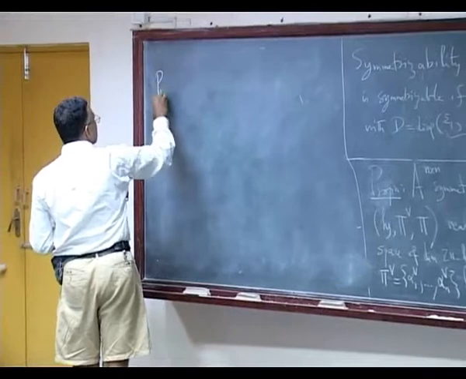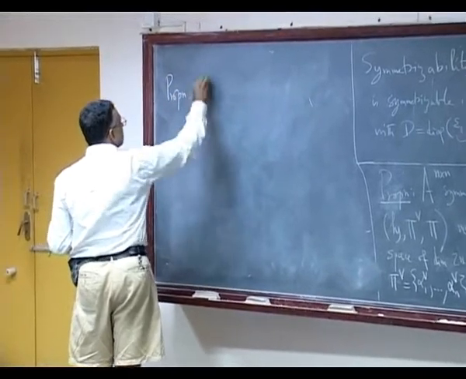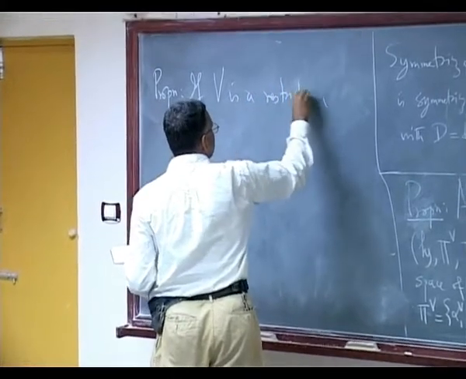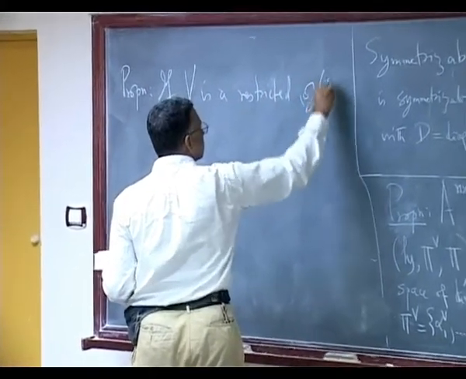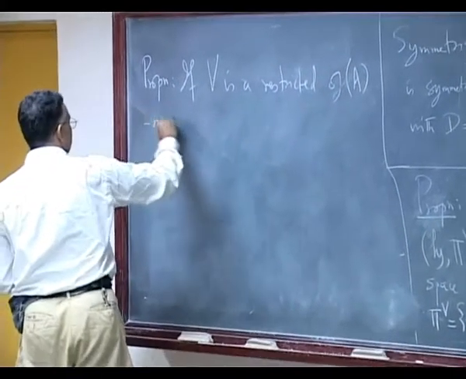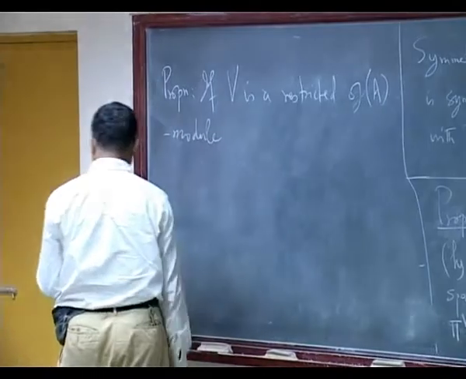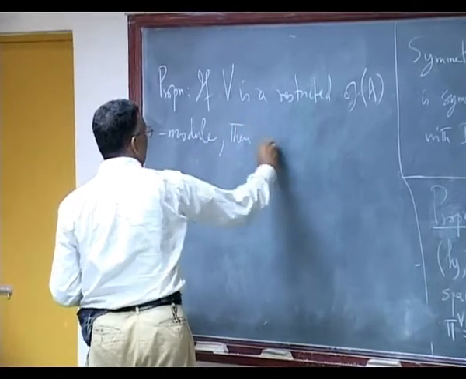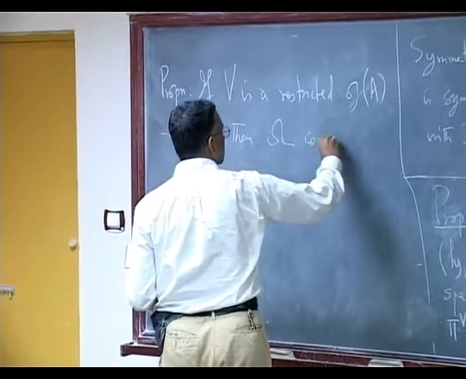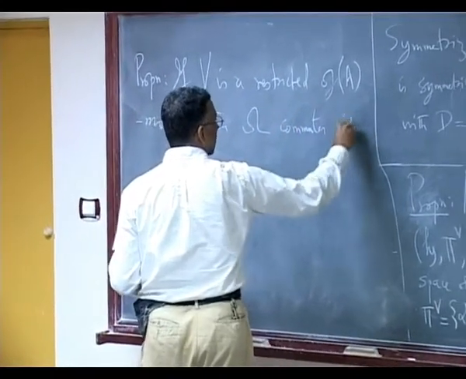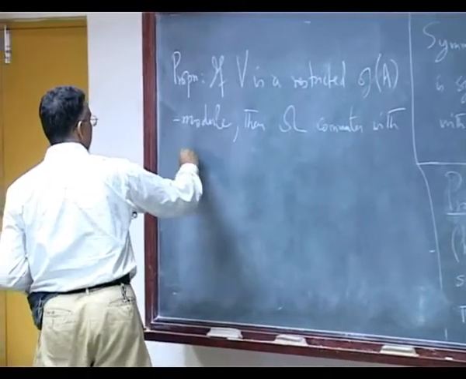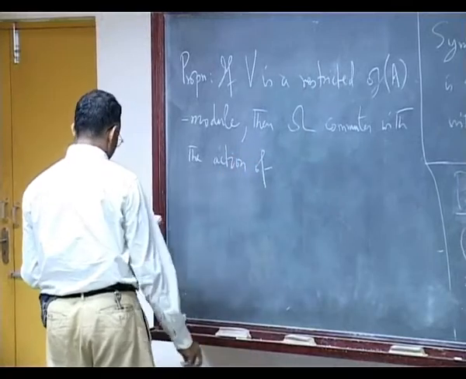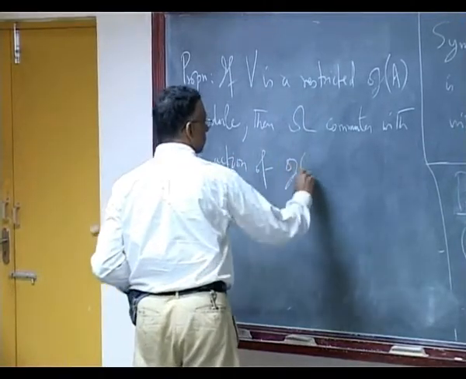So, proposition: if V is a restricted, I will define this, GA module, then gamma commutes with the action of GA only.